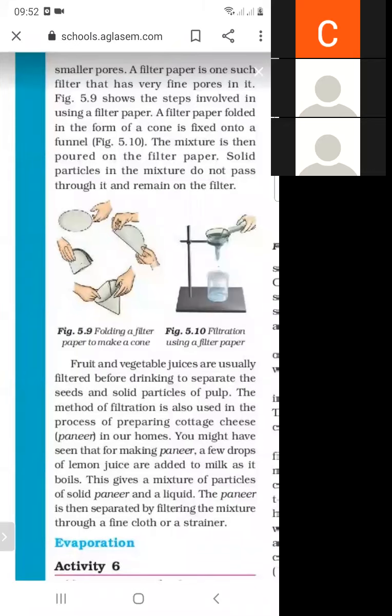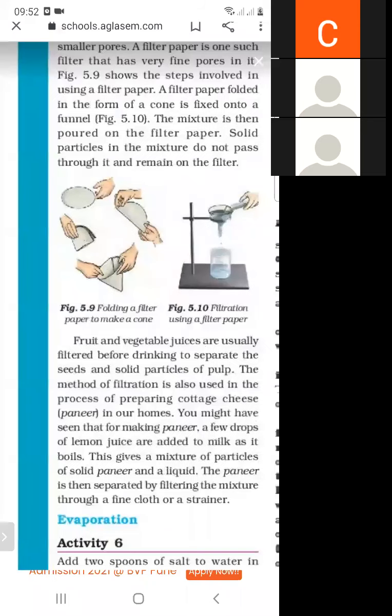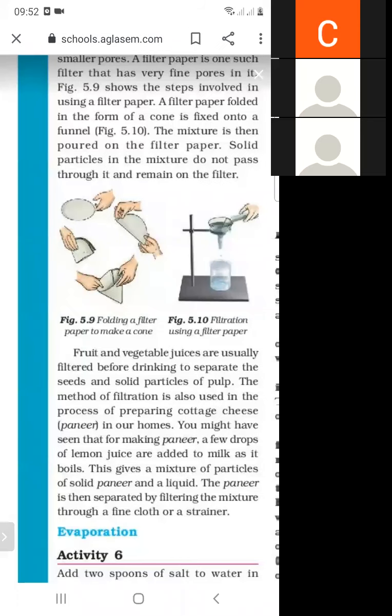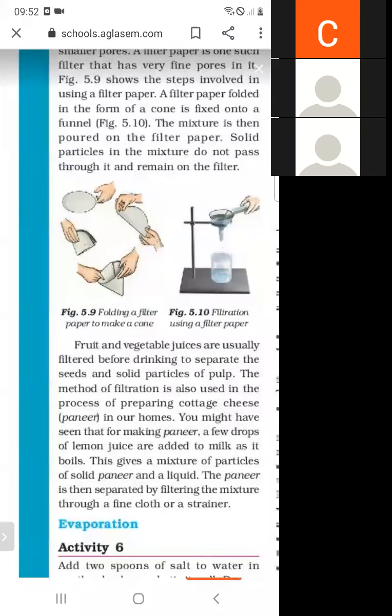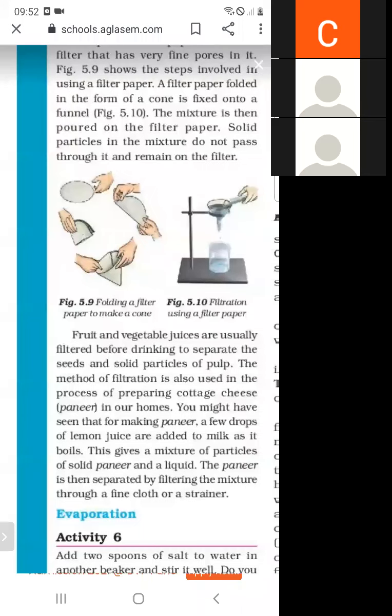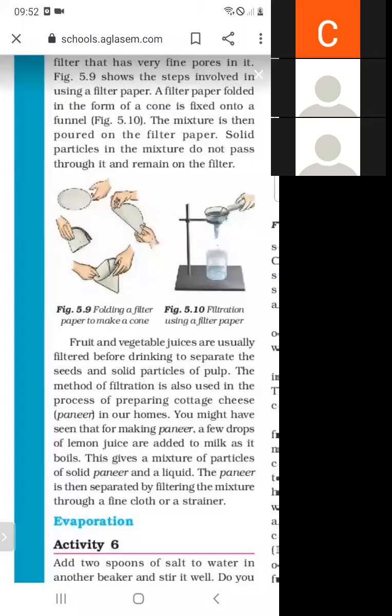A filter paper is folded in the form of a cone, as in figure 5.10. We fold the filter paper, then we put it into the funnel. Then the solid particles in the mixture do not pass through it and remain on the filter.